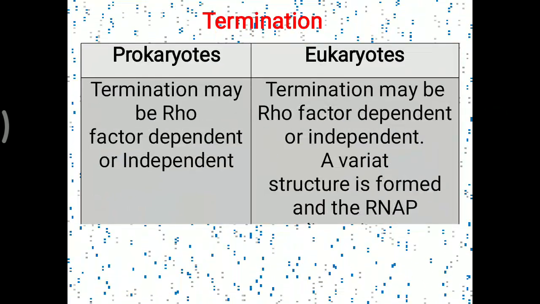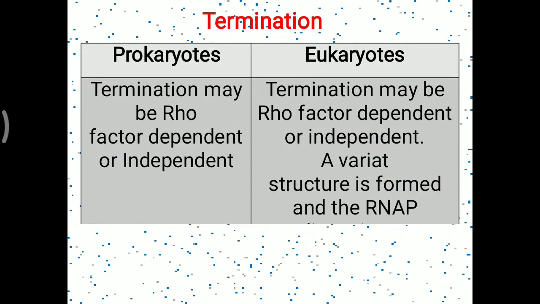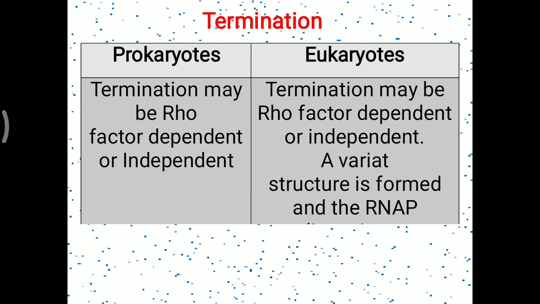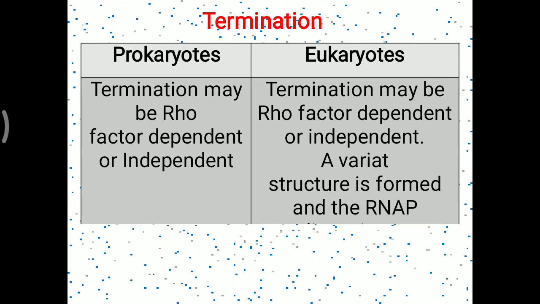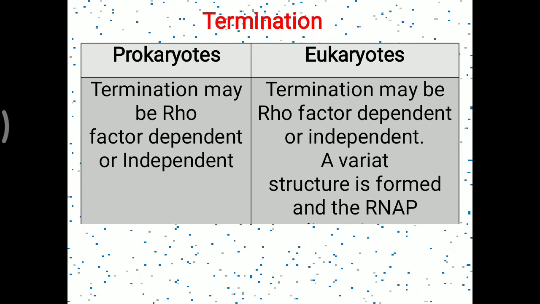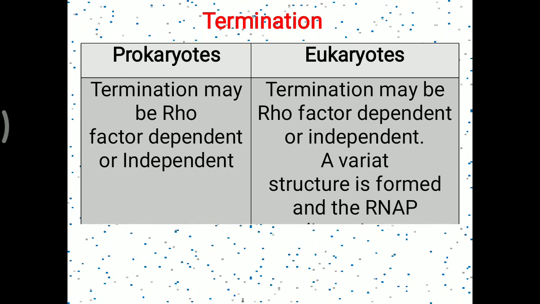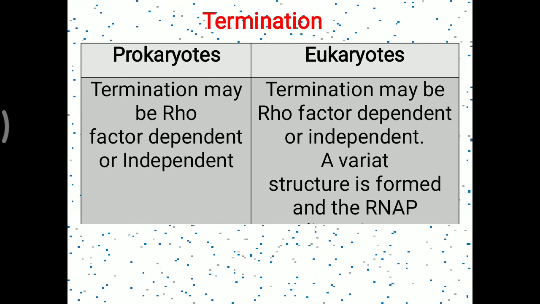Termination. Prokaryotic and eukaryotic both have rho dependent and rho independent types of termination, but a slight variant structure is formed and the RNA polymerase is removed in the eukaryotic, and that is far away from the particular gene site inside the eukaryotic cell.